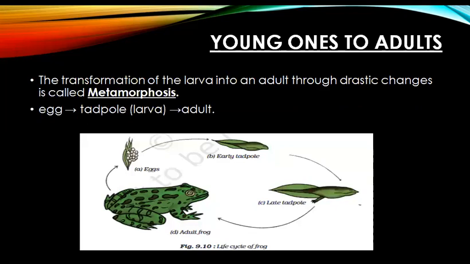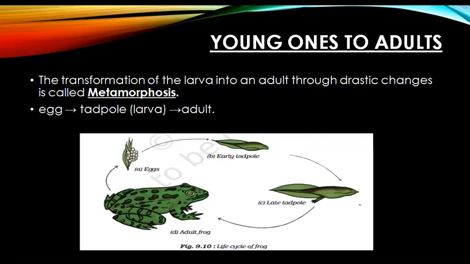Now, the last stage of reproduction is young ones to adult transformation. And this is also called metamorphosis. To understand this concept better, figure 9.10 is showing us the life cycle of frog. You can see in the image given that there are different stages of frog development starting from the egg to the adult stage. We can find that there are three different stages, that is egg, then tadpole or larva stage, and then the adult stage which are capable of jumping and swimming.